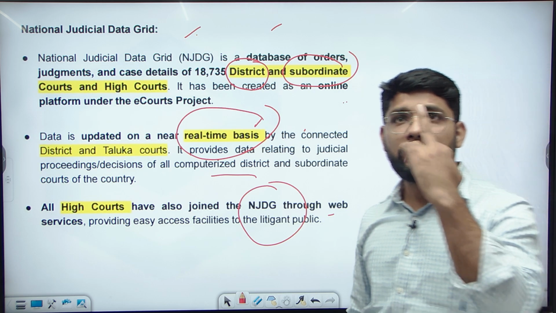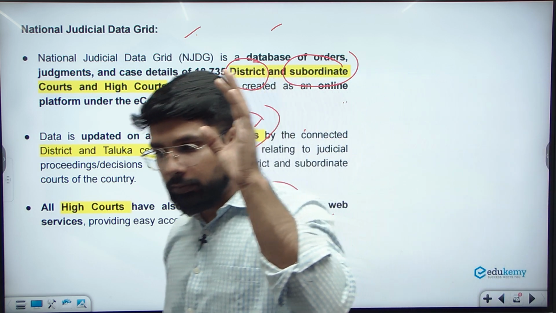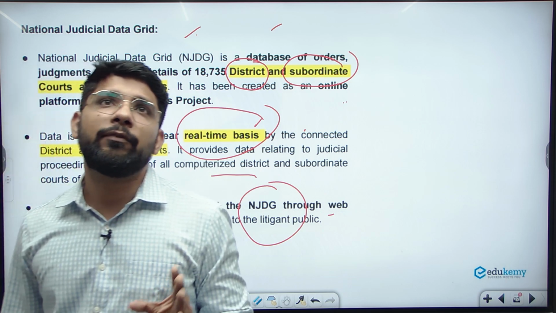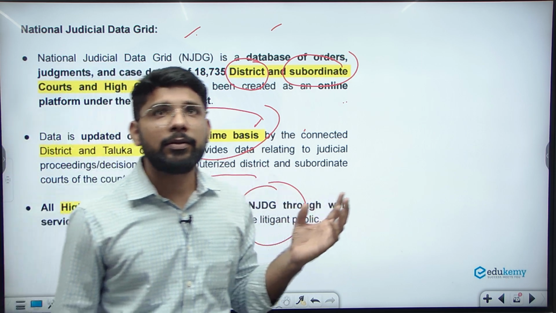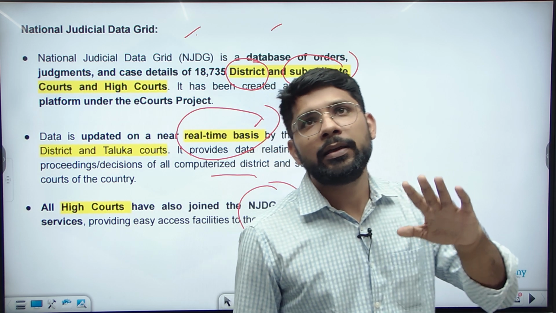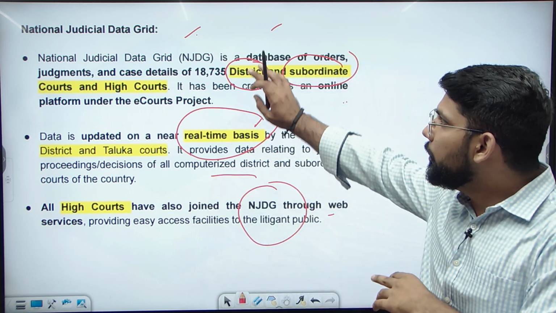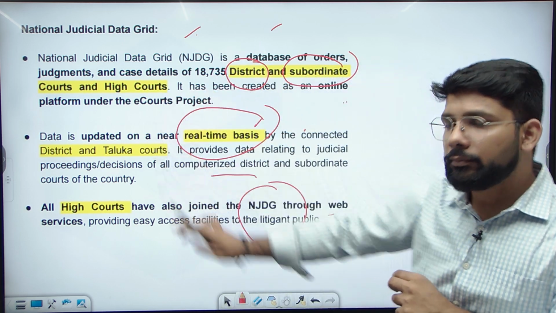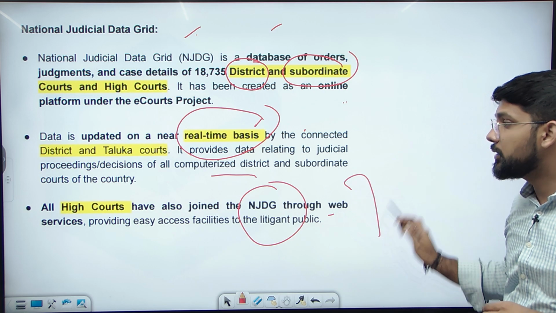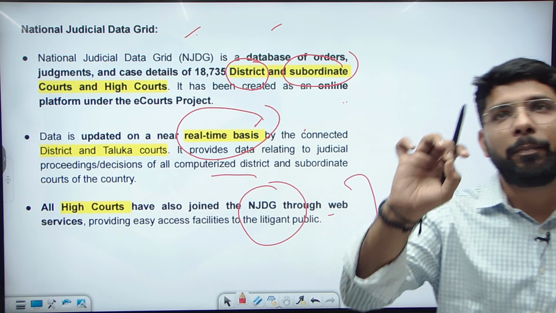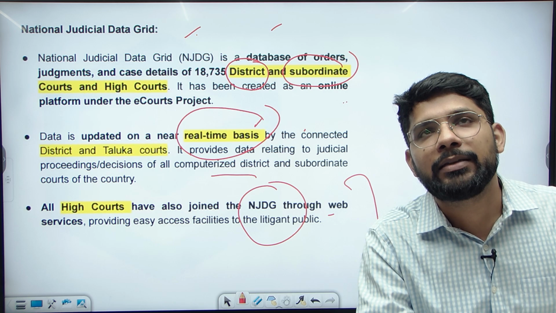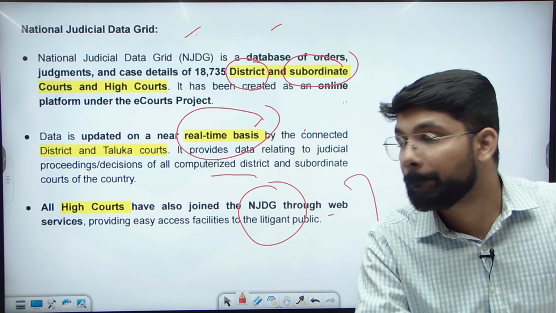The information related to judgments, any case, order, case details will be easily available on the National Judicial Data Grid. And the high courts are also part of NJDG, the National Judicial Data Grid. Okay.